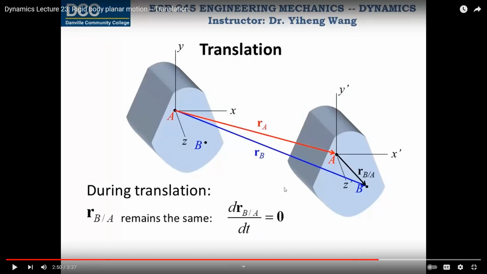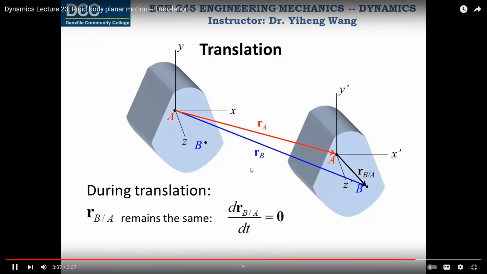I'll teach you all this, no need to worry, we'll study that. You just observe that this means the position of point B is always the same relative to point A. And the relative velocity of point B is also 0. The relative acceleration of point B, we'll study that in the evening. It is also 0.